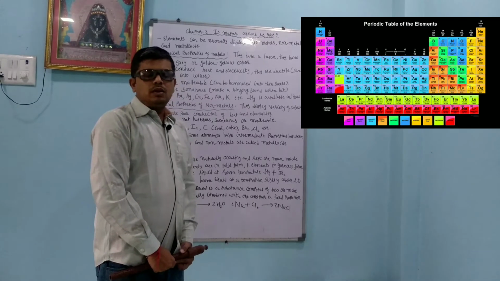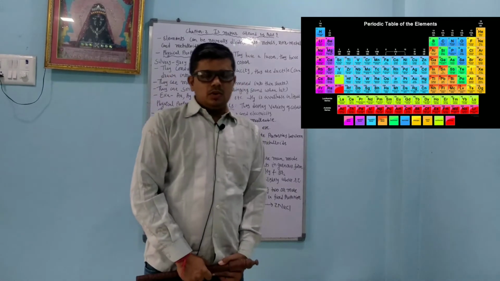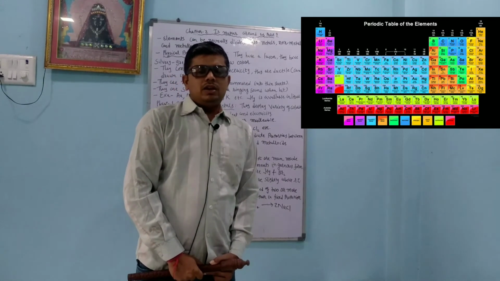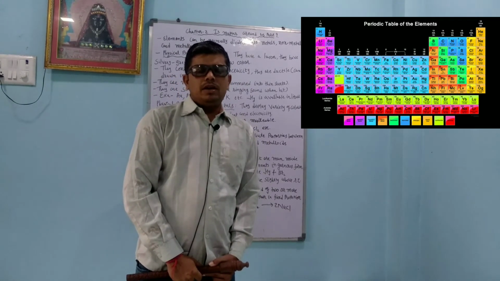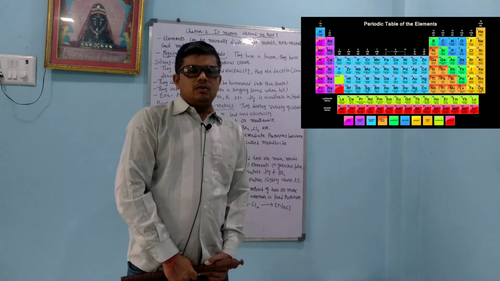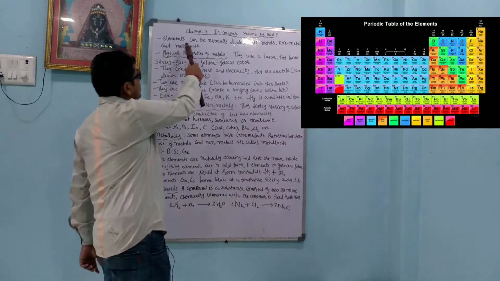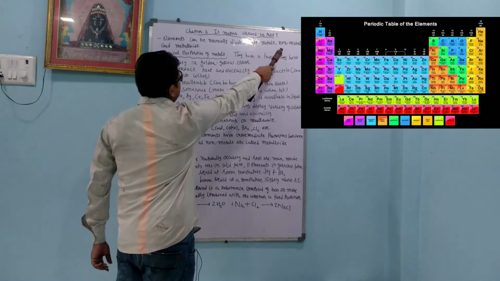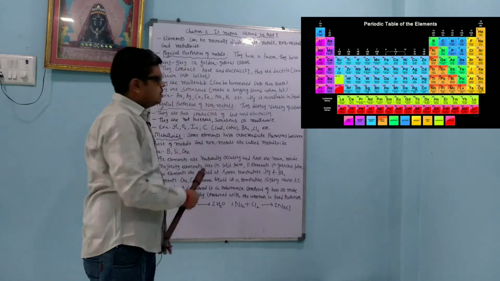Hello students, we are going to learn the classification of elements. Elements are classified into three categories: metals, non-metals and semi-metals. Semi-metals are also called metalloids. One by one we will learn all of them. Elements can normally be divided into metals, non-metals and metalloids.